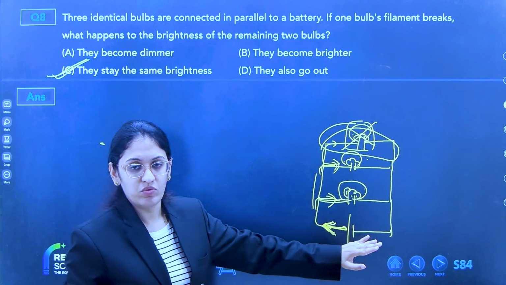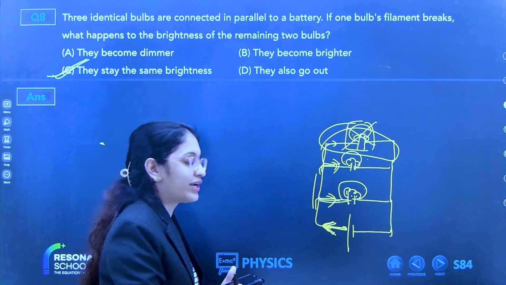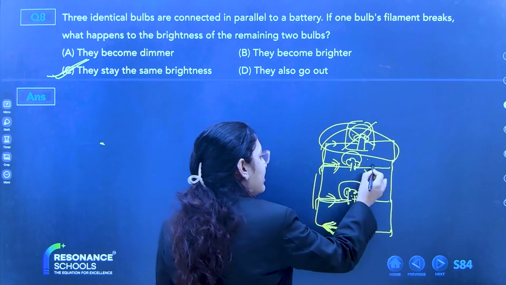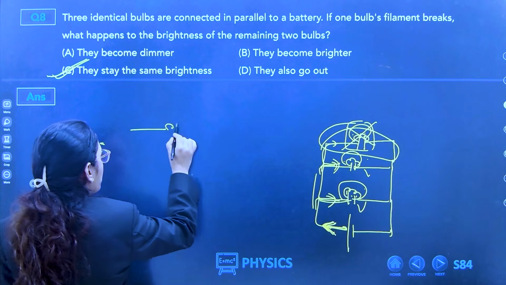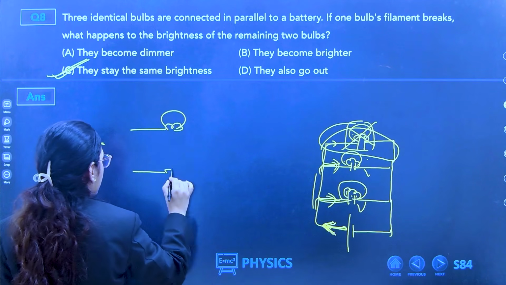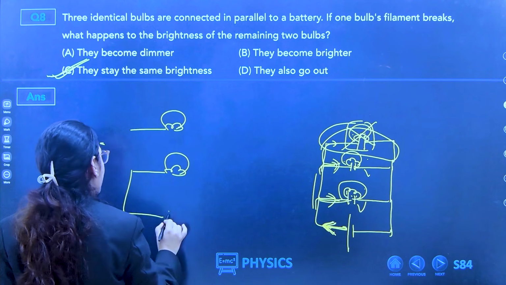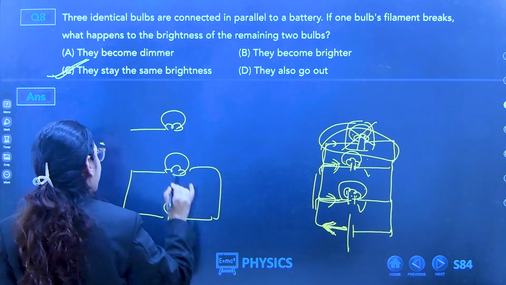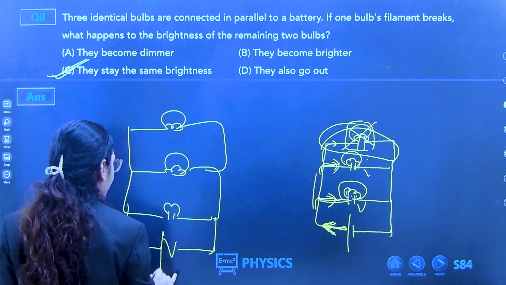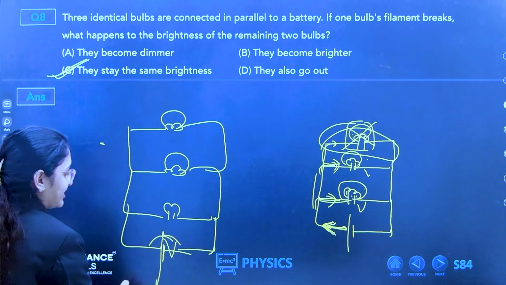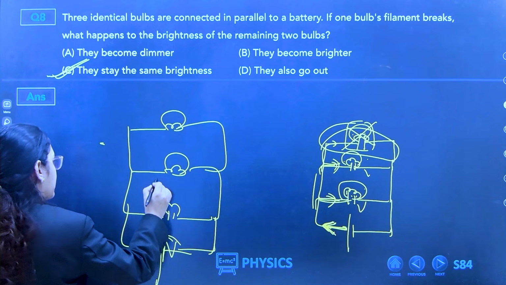In a parallel circuit, the voltage is the same along all the bulbs. There are three bulbs. You don't know the concept of voltage right now, but what you can learn is that in a parallel circuit, the voltage across the cell is the same across all the bulbs.